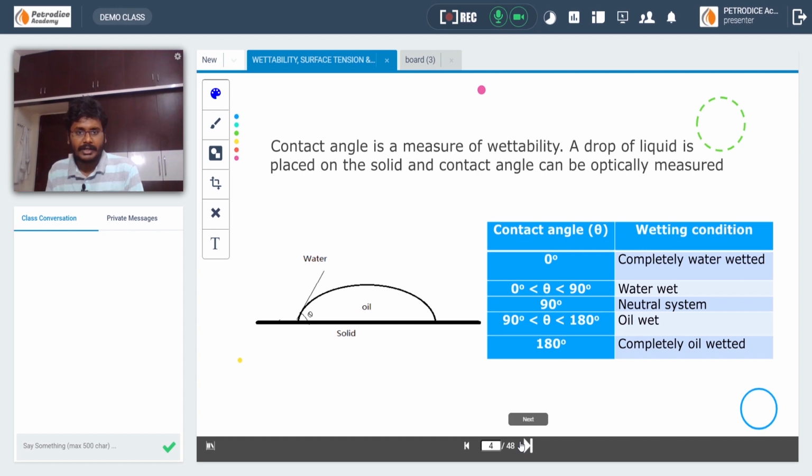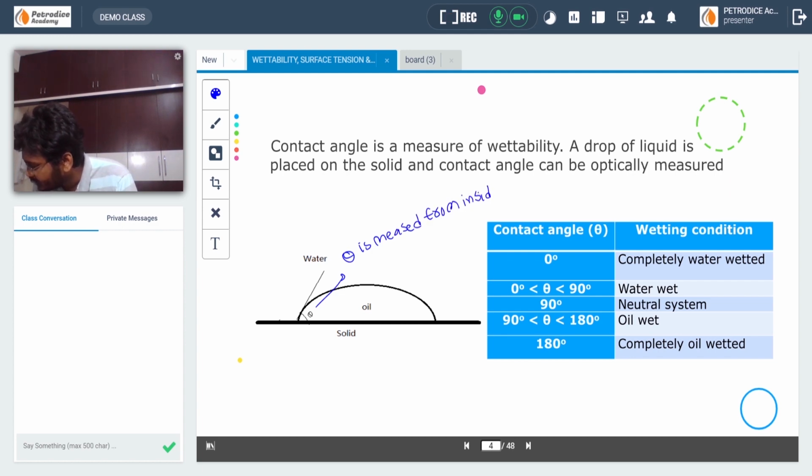Firstly, contact angle. This is the contact angle, and the contact angle is measured from inside the bubble or drop. Remember this. Theta is measured from inside the drop, the wetting phase or any phase. And based on contact angle, the wetting condition of a particular rock is also defined. If the contact angle is 0, then the rock is highly and completely water wet.